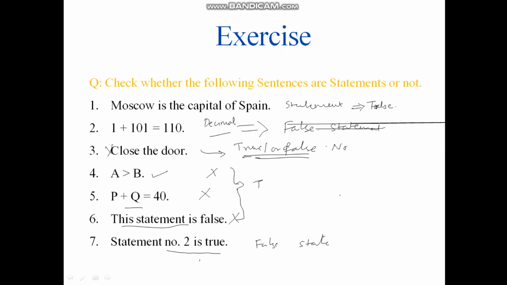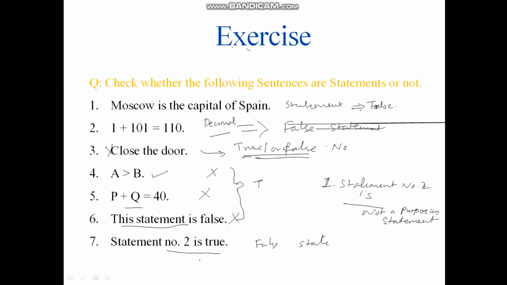But if it happens that there is no sentence given here and just this one is given, like statement number 2 is false, and there is no other statement given, then this is not a proposition, or you can say this is not a statement. Proposition is the same as statement.